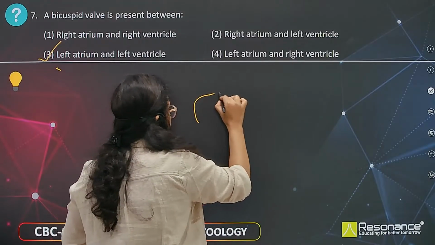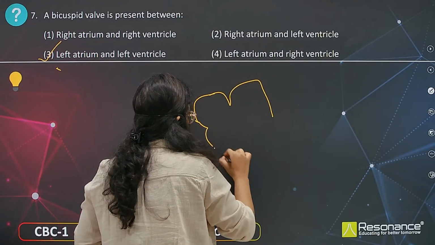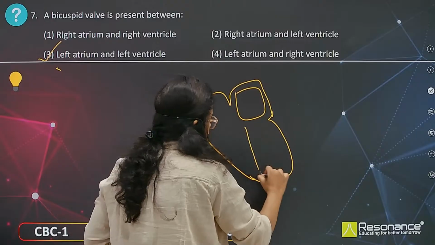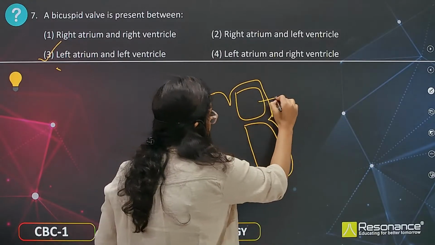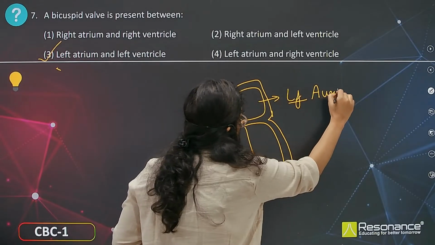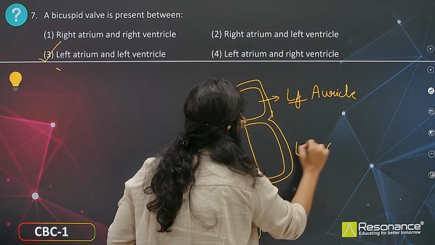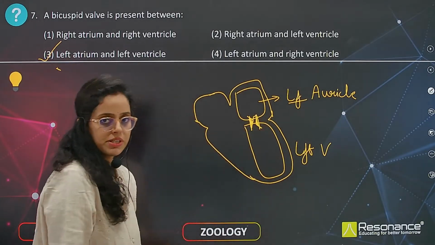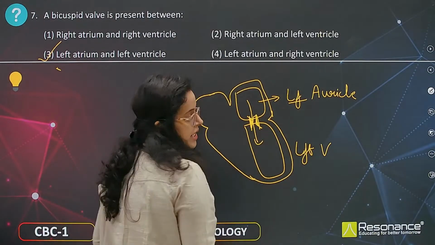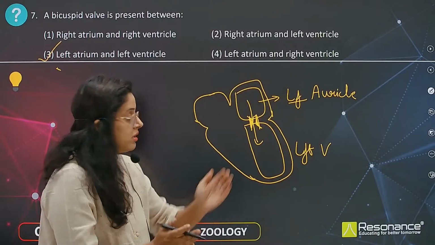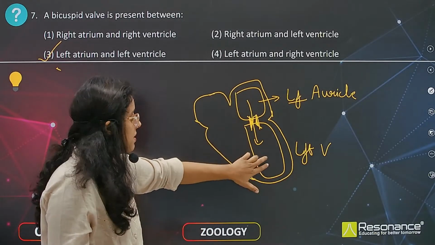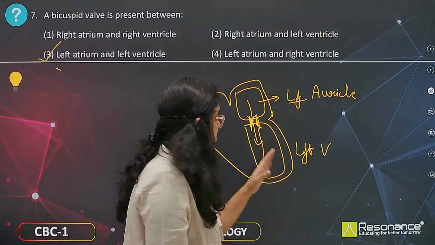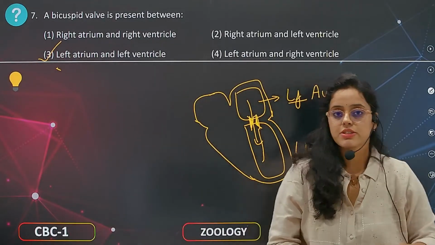Let me draw it for you where exactly these are present so that you don't have any confusion. Okay, so this is the right auricle or right atrium. Here is this, the left auricle or left atrium, left ventricle. So here is the bicuspid, 2 flaps are present. As a result, it is called as bicuspid valve. Okay, the blood will flow from this to this direction. When the valves open, the blood will flow in this direction, but the structure prevents the backflow of the blood, okay, from left ventricle to left auricle. So here the answer is going to be the third one.